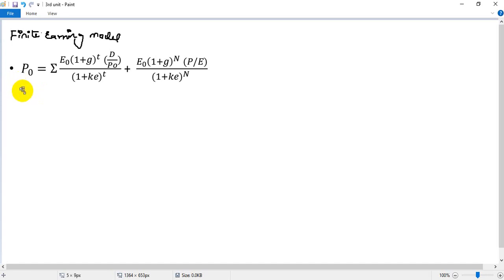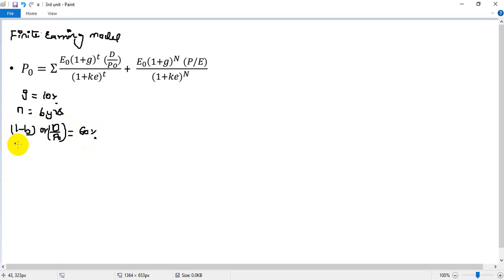So G has been given as 10%, and the number of years has been given as 6 years. The dividend payout ratio is 60%. So your 1 minus b, also written as D by PO, has been given as 60%. G, the growth rate, is 10.